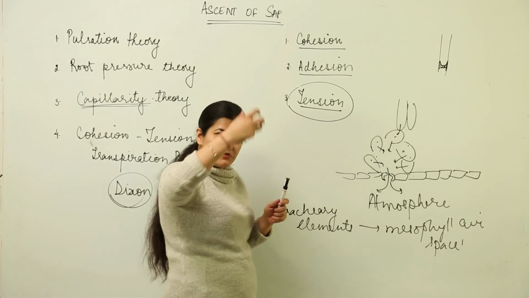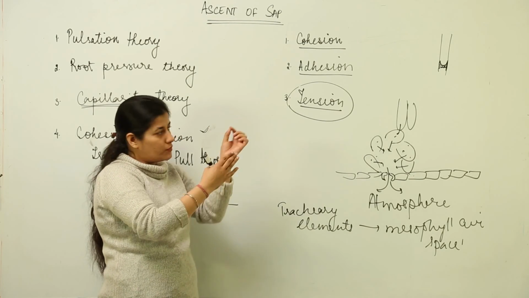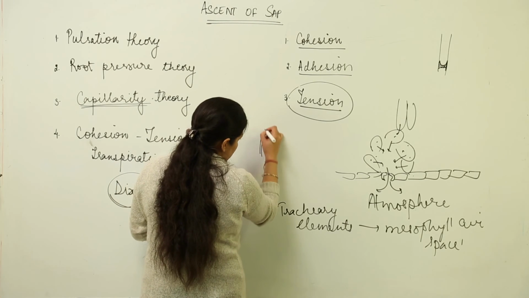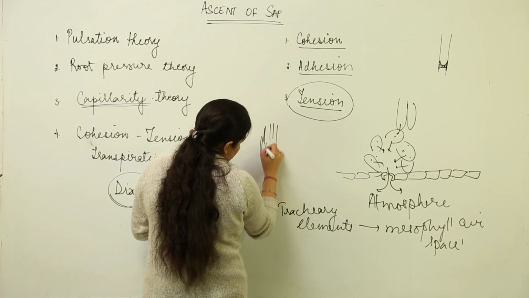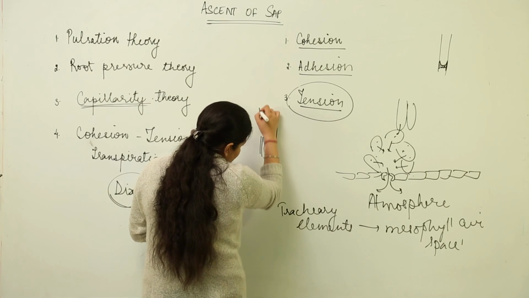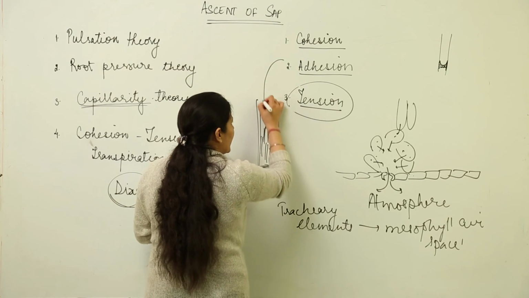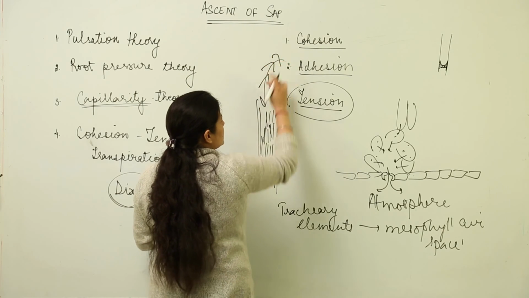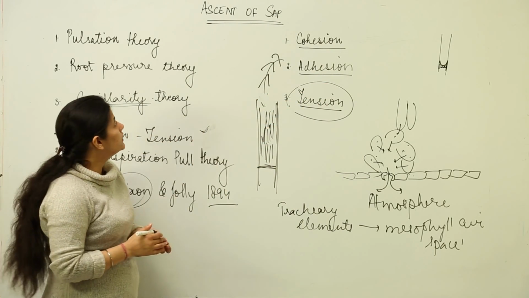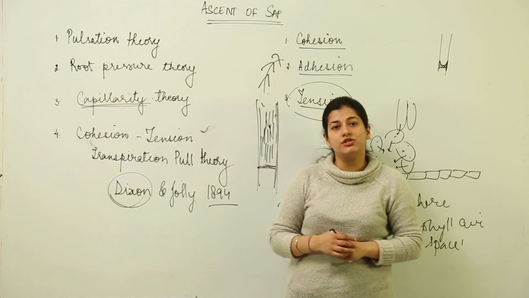Now there are millions of tracheary elements which are present one by one, so the entire column is being formed with thin tubes, you can say. Supposedly you are having one tube, this thin, one tube, like this. There are many tubes which are taking up the water due to capillarity. This entire thing is a column, okay, and this column is under a tension that is being exerted by the leaves. So this is what we have in the Ascent of Sap theory, the most recent one, that is cohesion, tension, transpiration pull theory.